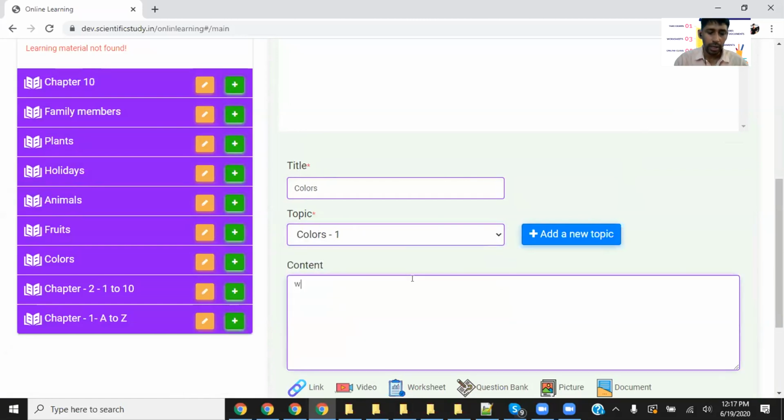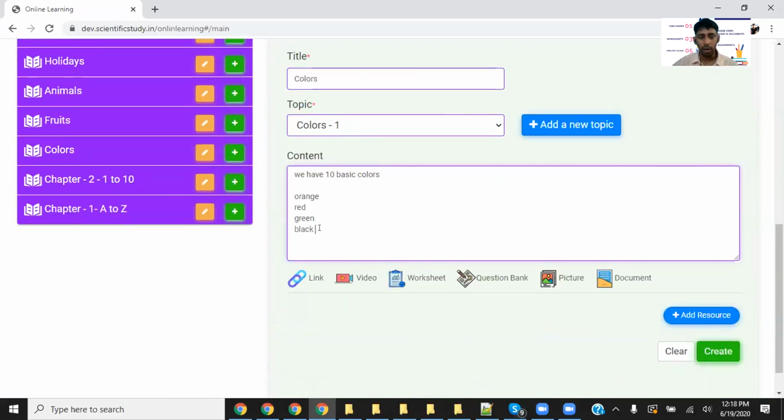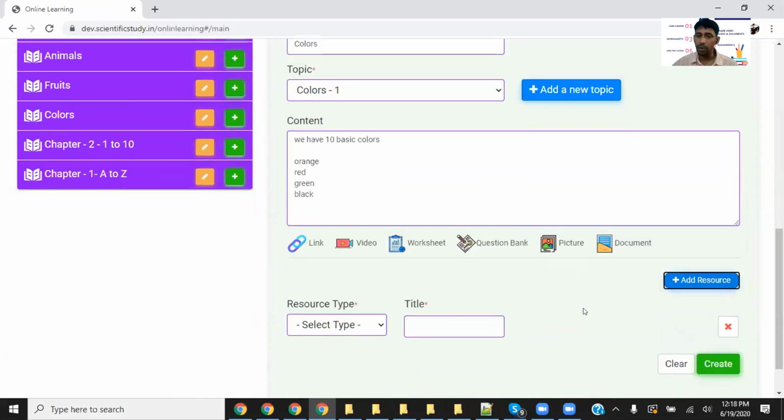So colors, we have 10 colors, 10 basic colors. Okay, whatever you want to write down. If you want to write in Hindi, English, whatever language you want. Orange, red, green. So this is your content. So just write down all the things. Now you need to add some YouTube video.